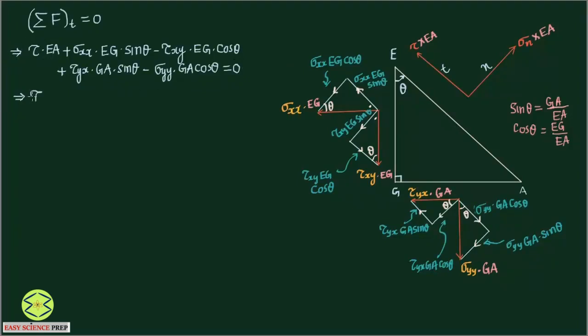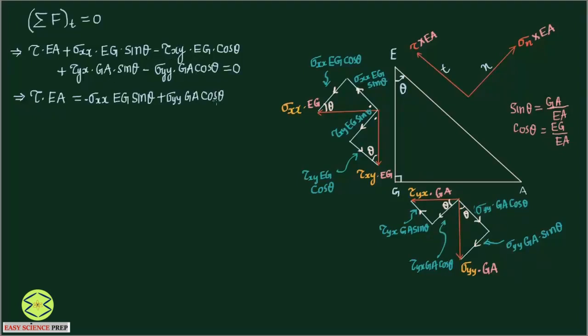So shear stress times EA equals, I'll take sigma xx first, sigma xx Eg sin theta, then sigma yy: it was minus, so it becomes plus, and this was minus, so it becomes plus sigma yy Ga cos theta.